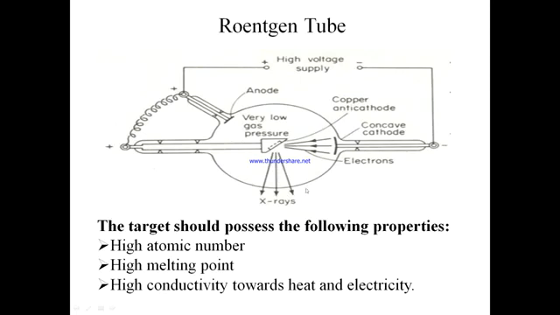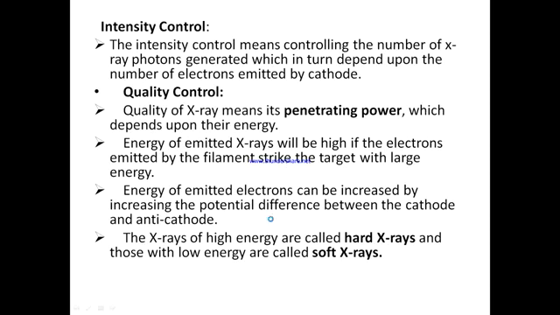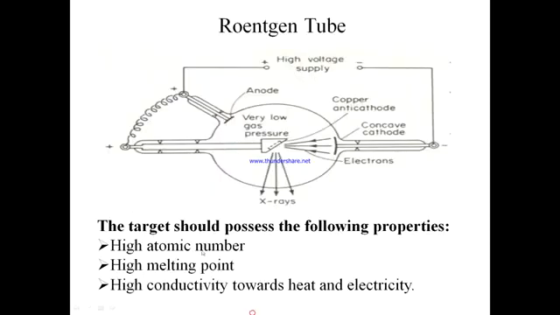Now the target chosen should possess some particular properties. The first is high atomic number, because the X-rays are produced when electrons pass closer to the nucleus of an atom having high atomic number. So the target should possess high atomic number.